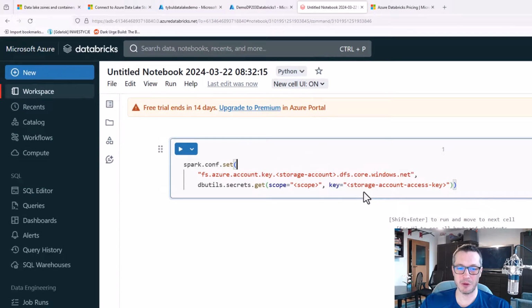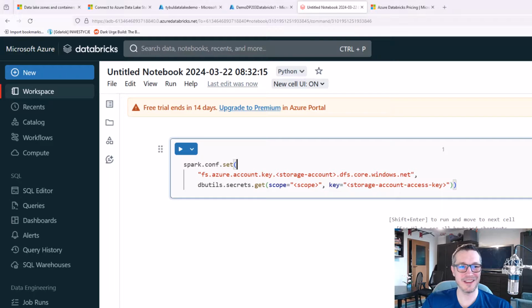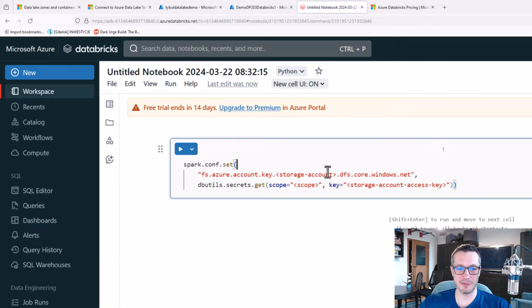And we will make it even less secure than the placeholder here, because I won't be using any secrets. I will just put in a hard-coded value. Very bad thing. Don't do this. But just to make it faster, let's go with this. All right, so this is my storage account name. So let me paste it here.